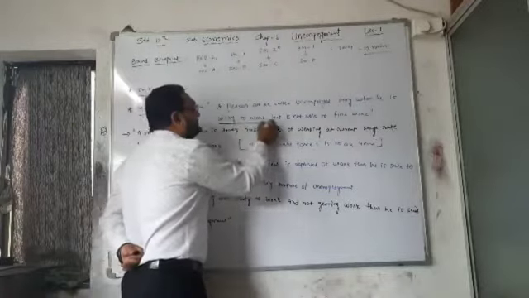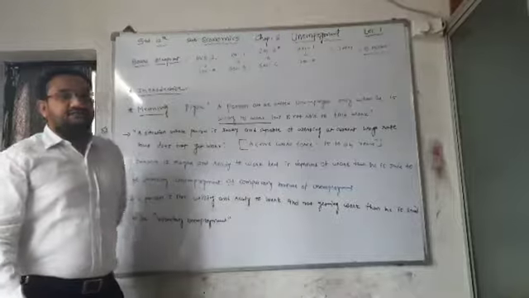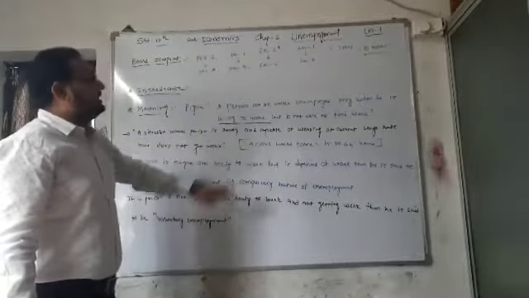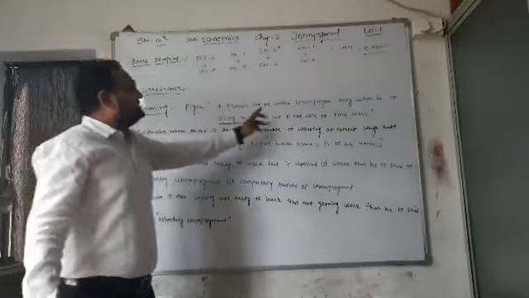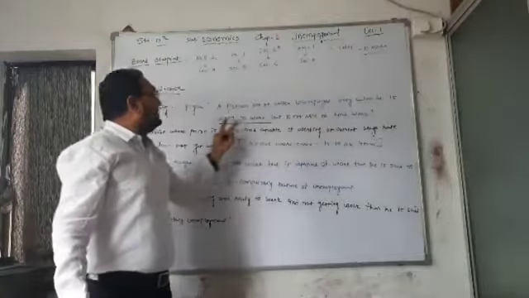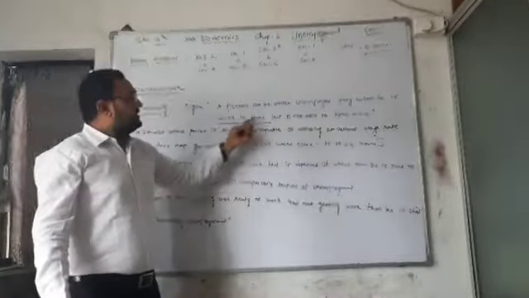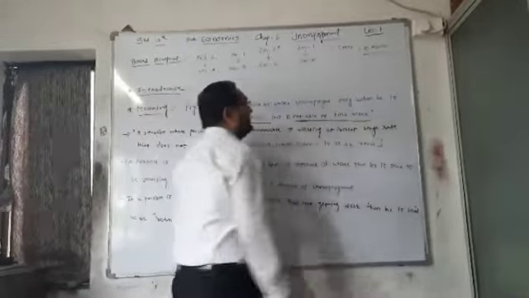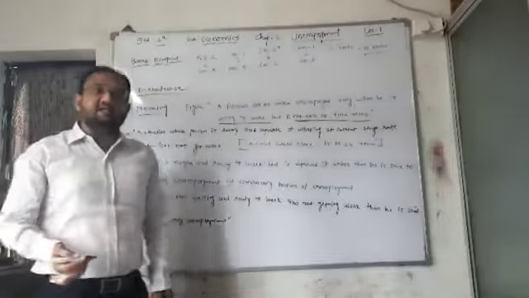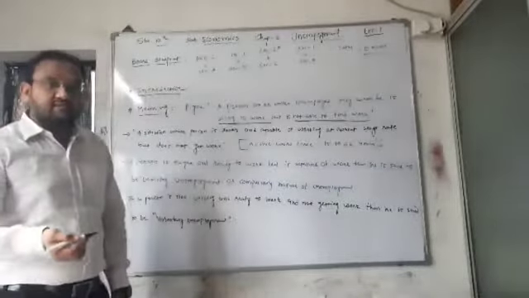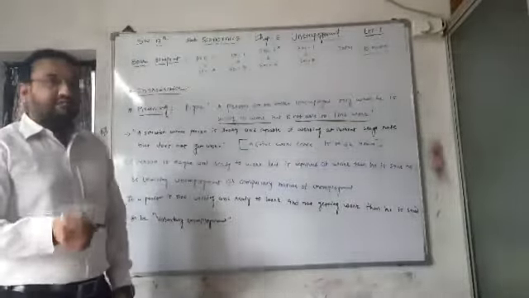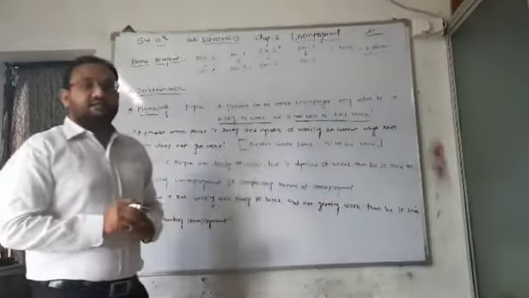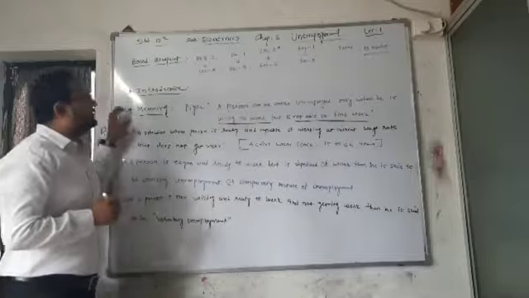Willingness is the first point, the must-required feature for denoting unemployment. A person can be called unemployed only when he is willing to work but is not able to find work. It means he has willingness and ability to work, he is ready to work at a prevailing wage rate, but unfortunately he is not able to find work, and this kind of situation is unemployment.